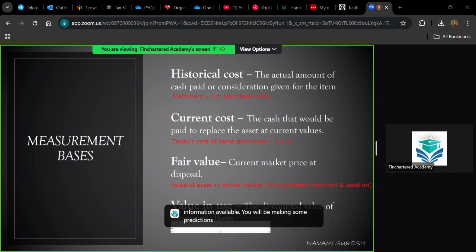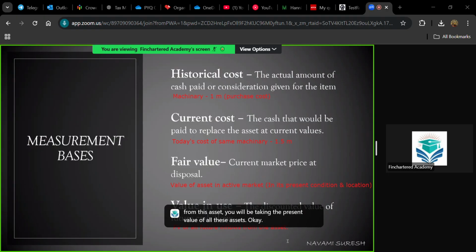Every year you can get 50,000 from this asset. Every year there will be an inflow of 50,000. In that case, you will be calculating the present value of all these future inflows. So value in use is the present value of all future inflows from the asset. You bought an asset with an objective to earn money, isn't it? You are expecting inflow from this asset, so you will be taking the present value of all these inflows.